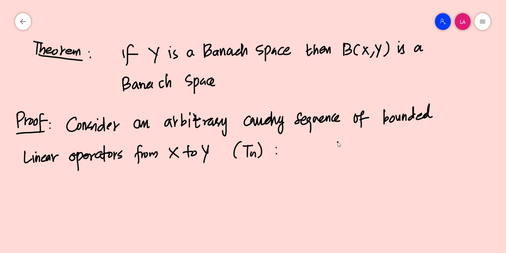So, Tn is a collection of bounded linear operators from a normed space X onto a Banach space Y.